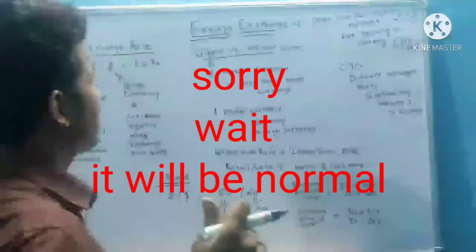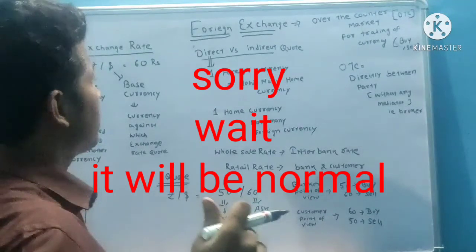Foreign exchange. What is foreign exchange? Foreign exchange is a trading of currencies. That means buying or selling of currencies like dollar, rupee, pound. They are traded over the counter between two parties.